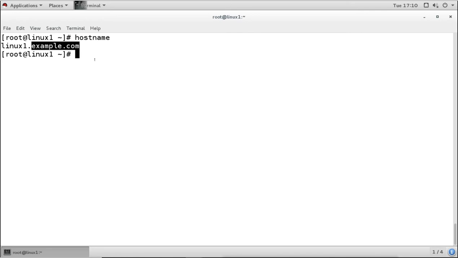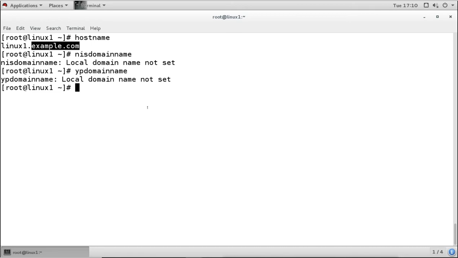Now when we check the NIS domain name, it says the local domain name is not set. We can say YP domain name also, both are the same. Either nisdomainname or ypdomainname will show you the NIS domain name, and it is not showing any name here, because the name you see in the machine name is the DNS domain name, which is for the DNS services.